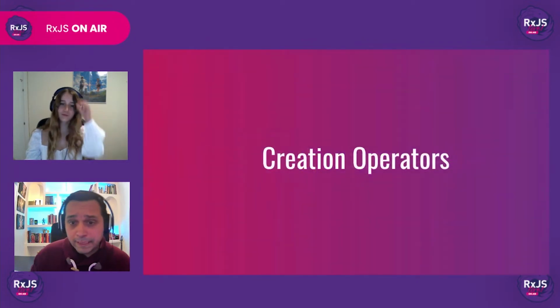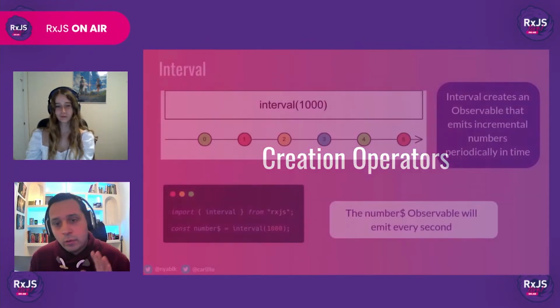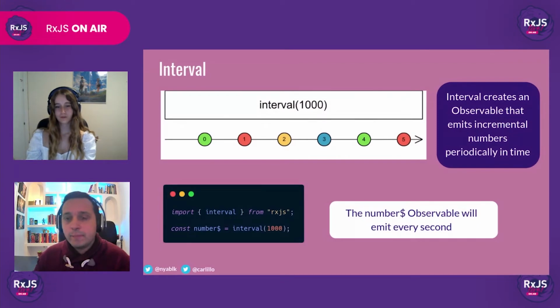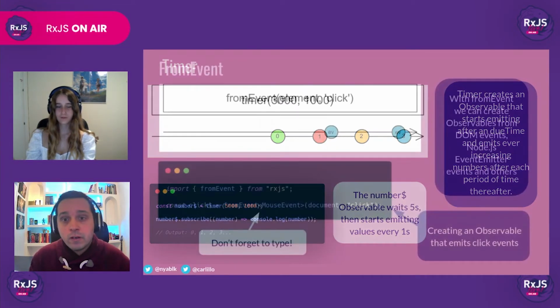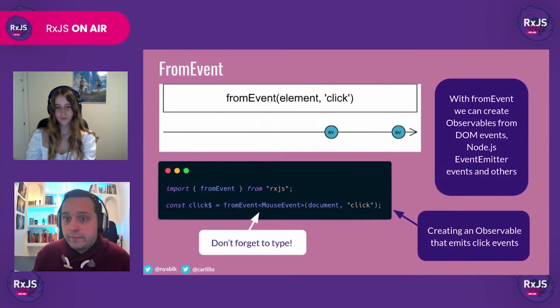So, let's begin with creation. We are going to use three very simple operators. The first one is interval. It emits an incremental sequence of numbers every certain amount of time. Timer is like interval, but it allows us to specify an initial delay. Finally, we have fromEvent. It allows us to create an observable from a DOM event, a Node.js event emitter, etc.